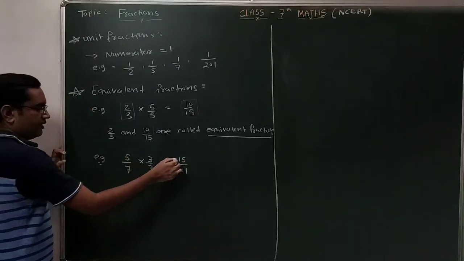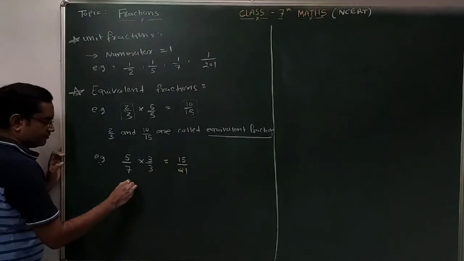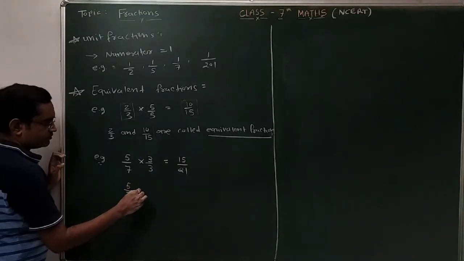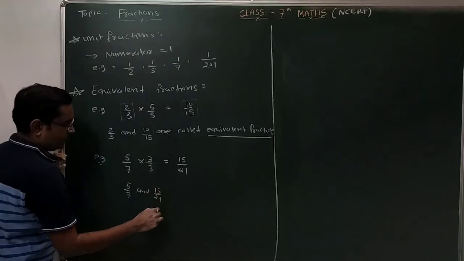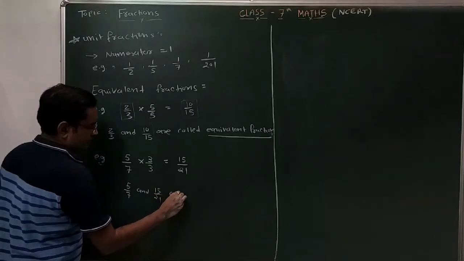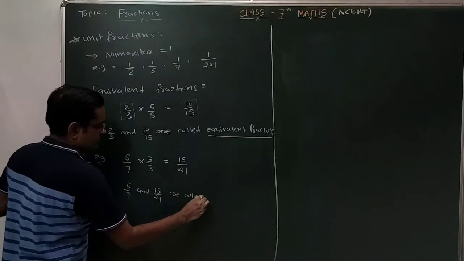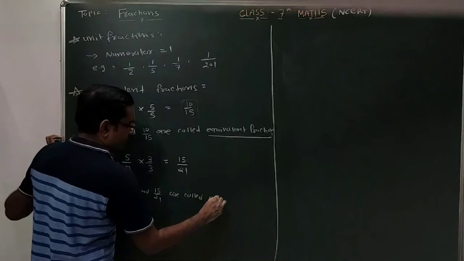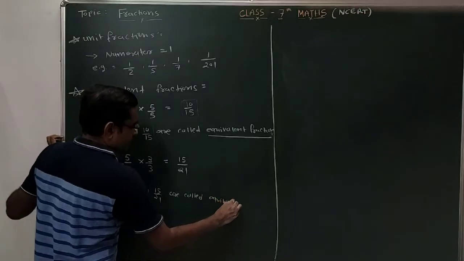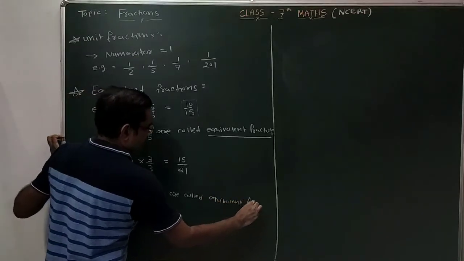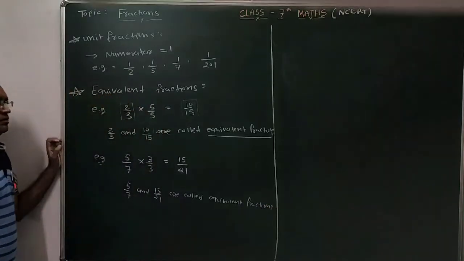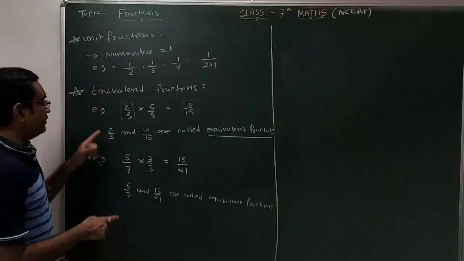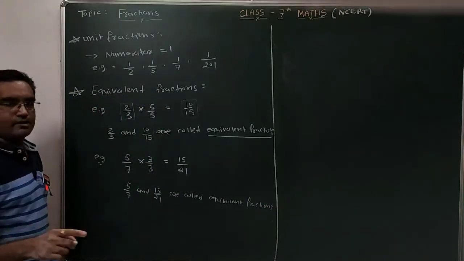So 5 by 7 and 15 by 21 are called equivalent fractions. Clear? You have to consider the difference between equivalent fractions and like fractions.